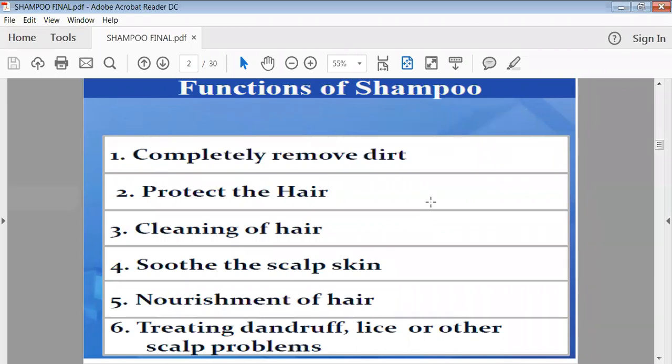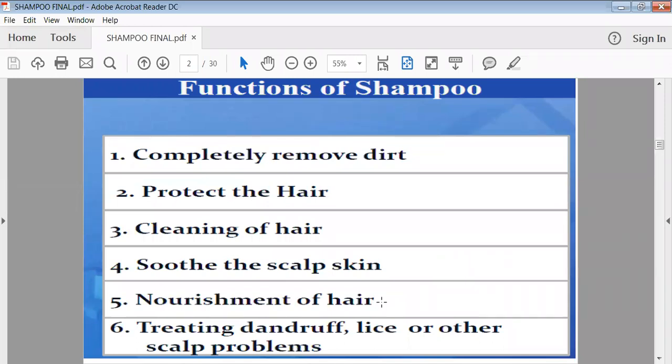It should protect your hair by making a thin film on your hair. Then there should be proper cleaning of the hair when you apply your shampoo. Then it should give a soothing effect to the scalp or skin. Then there should be proper nourishment of your hair when we apply the shampoo. It depends on the formula of your shampoo. If vitamins are added to the shampoo, then nourishment will take place.